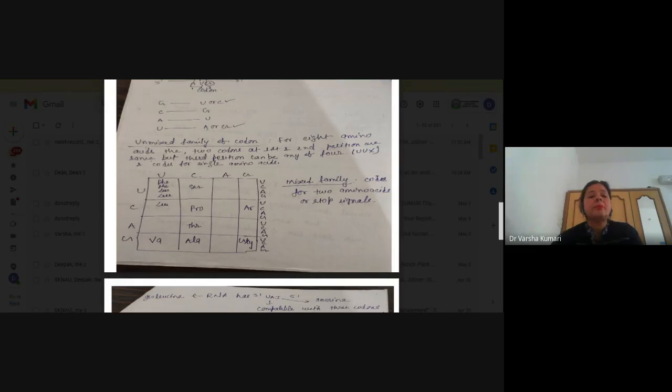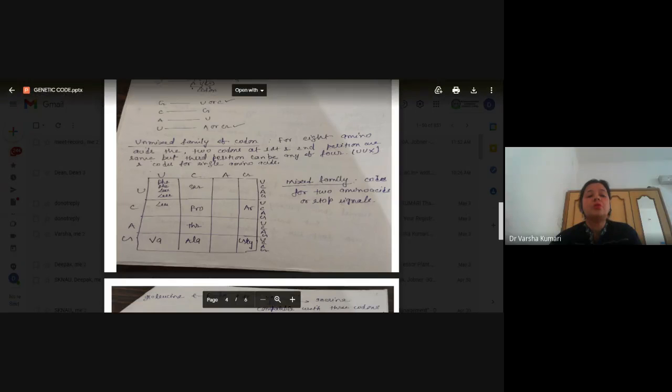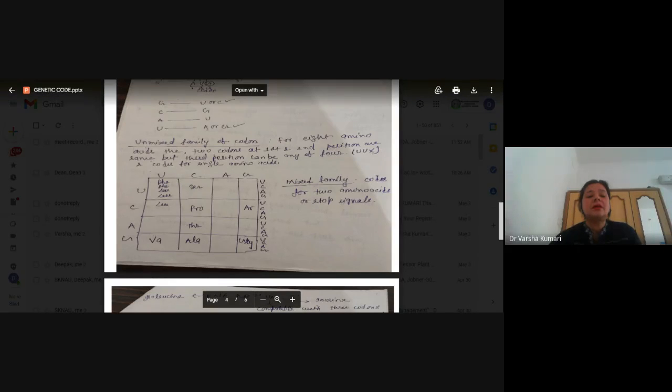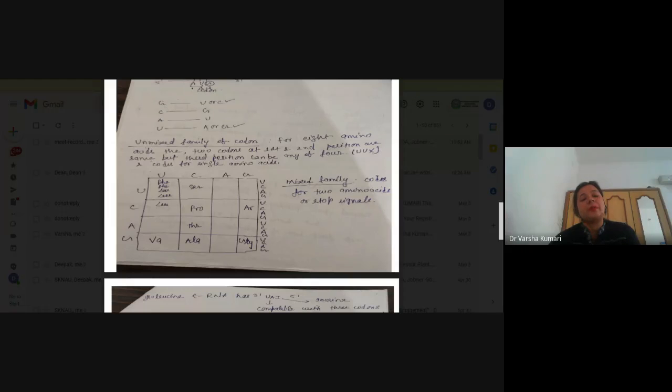Means in the first square, how many combinations are possible? You can make a combination, see here: U U U, then U U C, then U U A, and U U G. So we get four combinations, right?